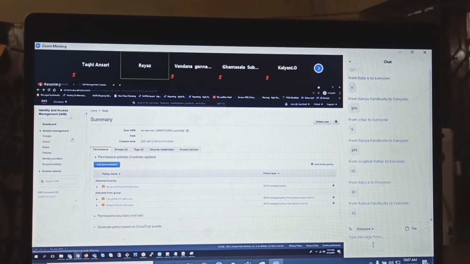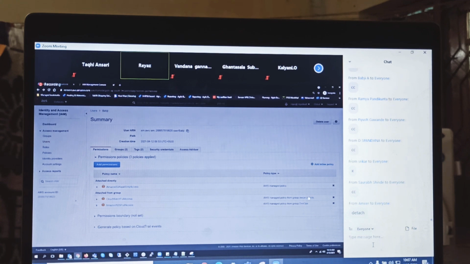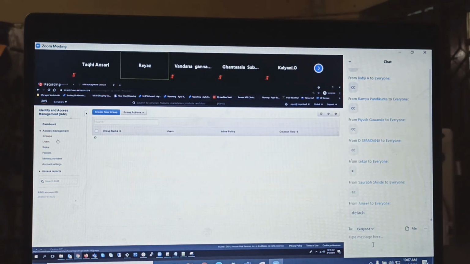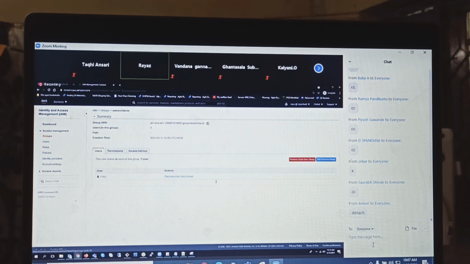Understand about the groups? How to add a user to the group, how to remove from the group? Simply, if I have to remove Babji from the DevOps group, I remove him from DevOps. And if I want to remove from architects, the other way is to go to the groups, and here, remove. Boom.